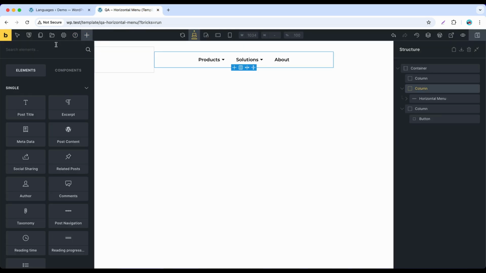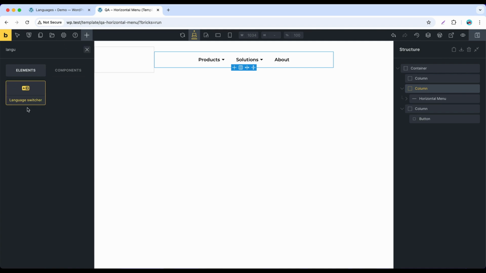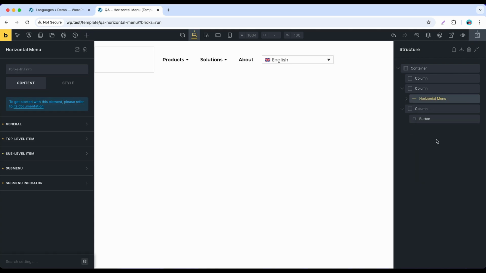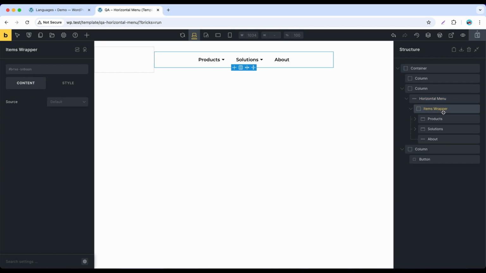Once custom language switchers are enabled, search for language switcher in the Elements panel. You will see the element. You can add it to wherever you want, but do not add it inside the Mortar menu. The language switcher element is a dedicated element and has nothing to do with Mortar menu. I just want to tell you that so you can avoid the mistake of adding the language switcher element into the Mortar menu.